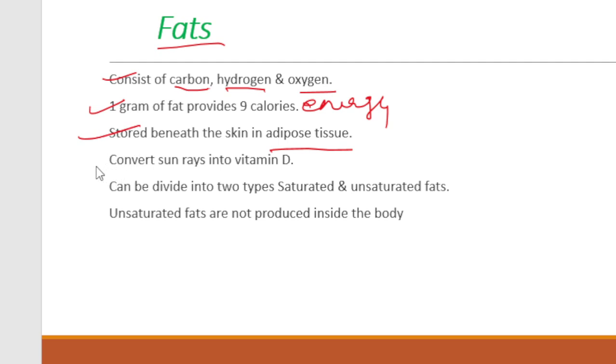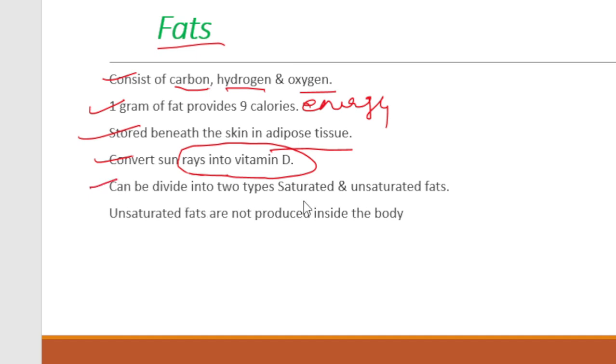It is helpful for conversion of sun rays to vitamin D. You are recommended to have vitamin D in the required amount. This is obtained naturally via your sun rays. The conversion of sun rays into vitamin D is the work of your fat. Fats are also helpful for normalization of your body temperature. These are some facts regarding fats.